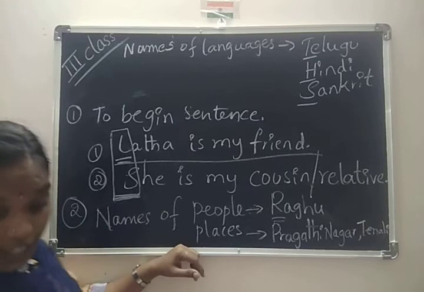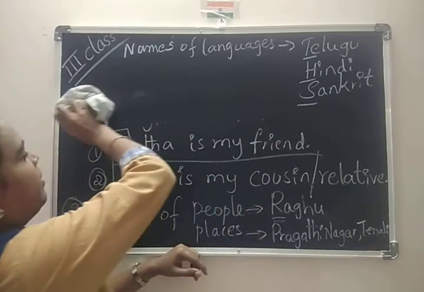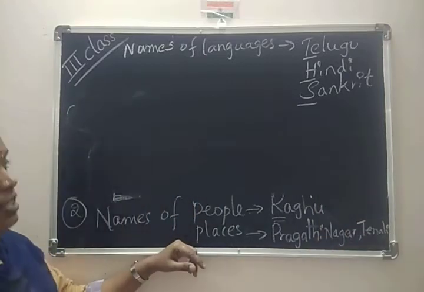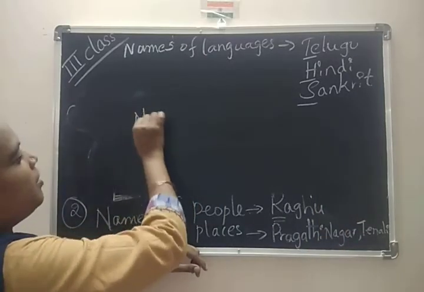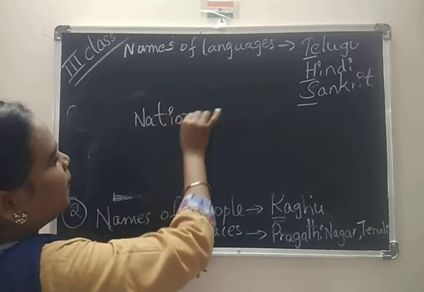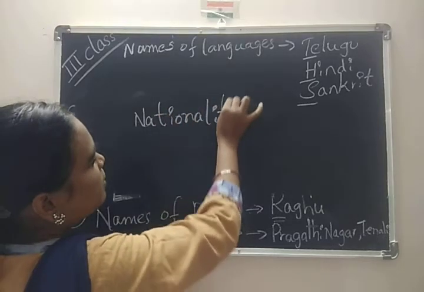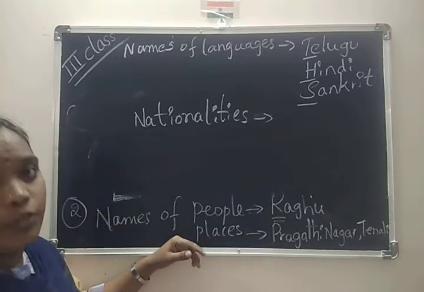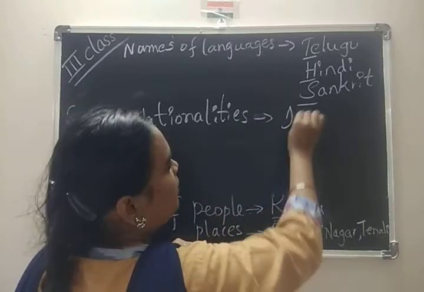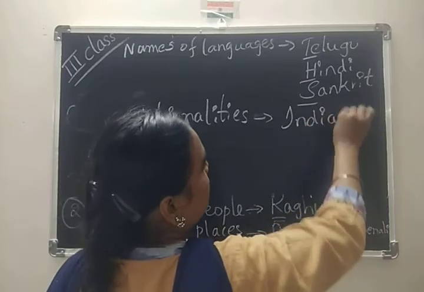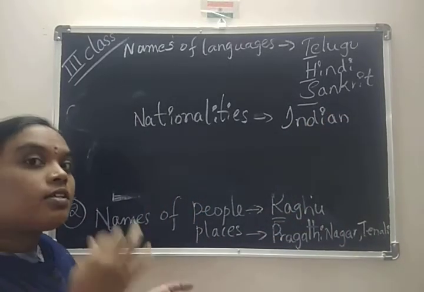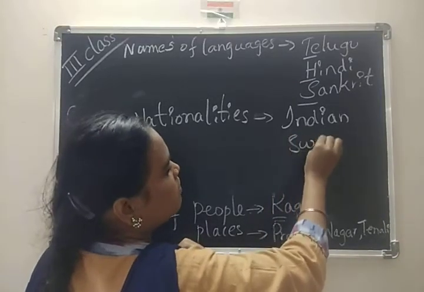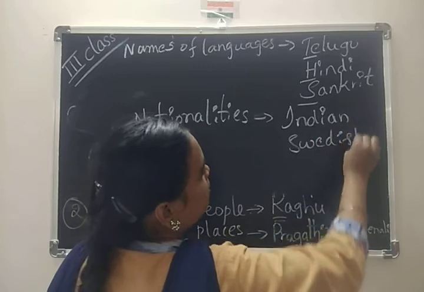This is the second rule. And nationality. What is nationality? Names of nationalities. Nationality means, for example, who are you, we say I am an Indian. Some of them belong to another country, Sweden, so Swedish.